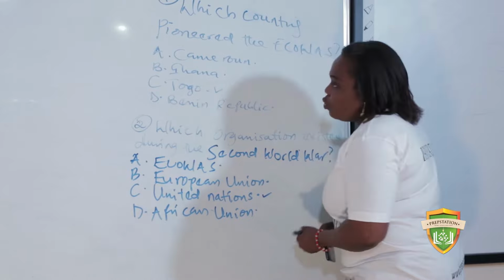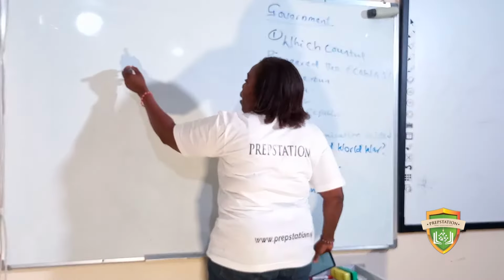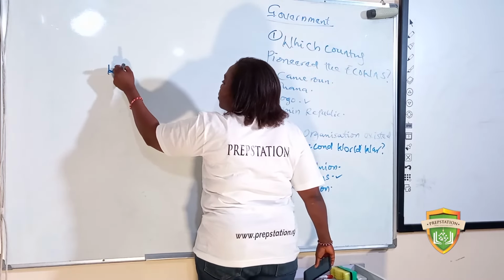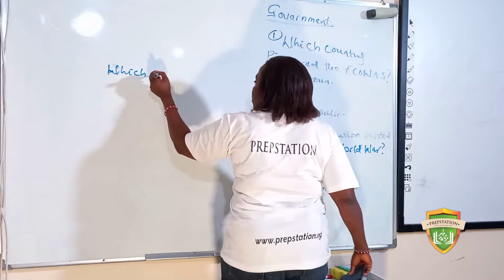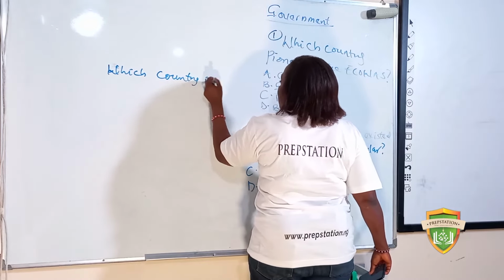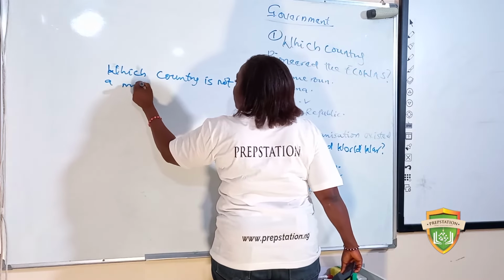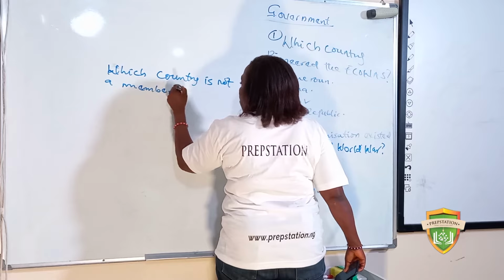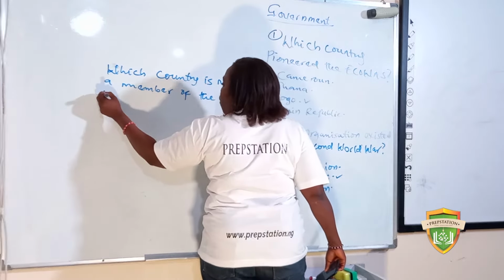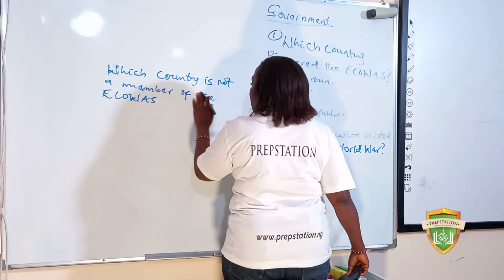Now, let's go to the next question. Now, we have, which country is not a member of the ECOWAS? Which country is not a member of ECOWAS?